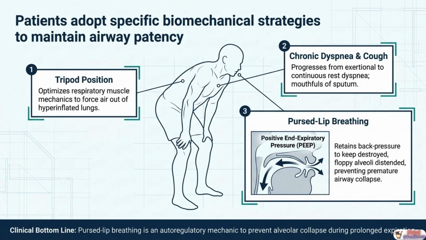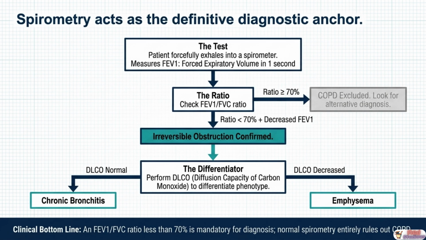The third adaptation, and one of the most elegant pieces of respiratory physiology, is pursed lip breathing. By creating resistance at the lips during exhalation, the patient generates a back pressure, a form of positive end expiratory pressure that keeps the destroyed floppy alveoli distended throughout the expiratory phase, preventing their premature collapse and buying time for air to escape.